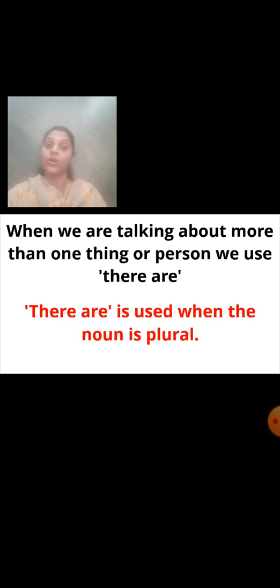Yes or no? When we are talking about more than one thing or person, that time we start the question with are there. And when we are answering someone about more than one thing or person, that time we use the words there are. Okay? So there are is used when we are talking about plural things. Now you all must know what singular and plural are. Yes or no? So students, today we'll see some questions based on this.